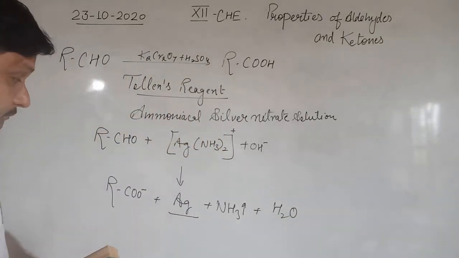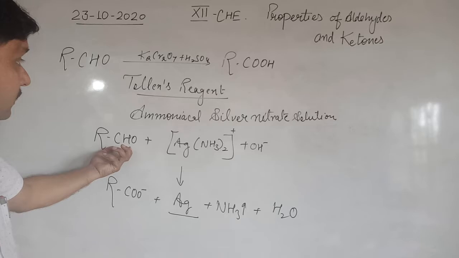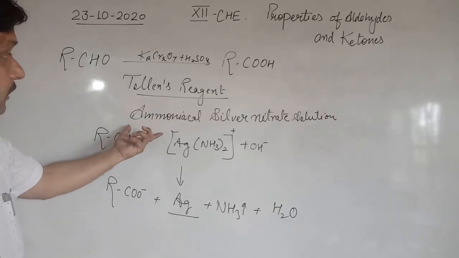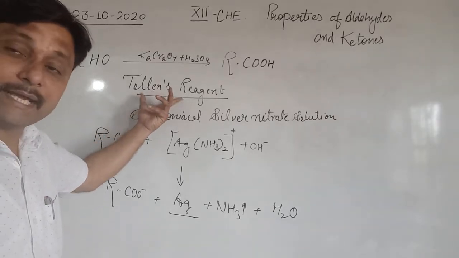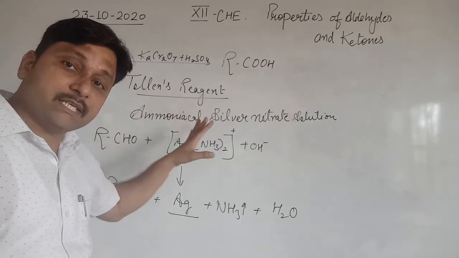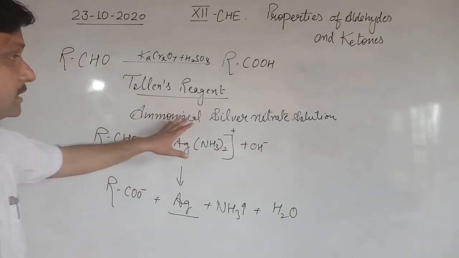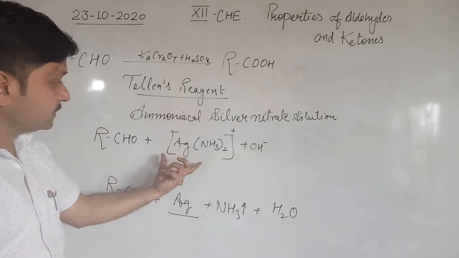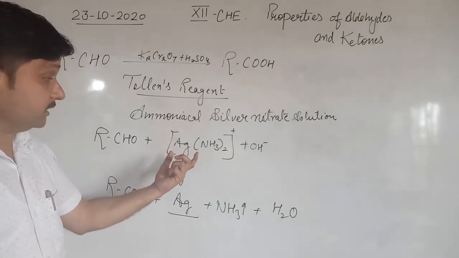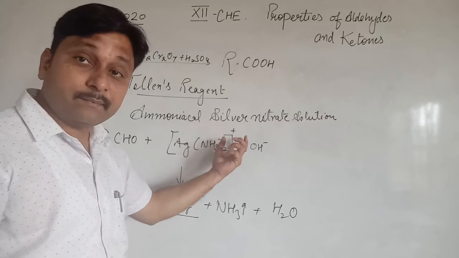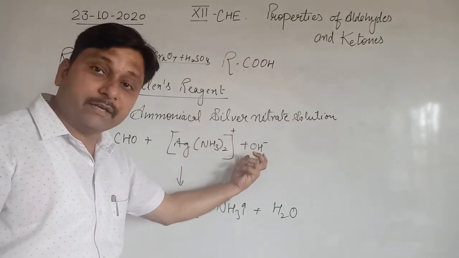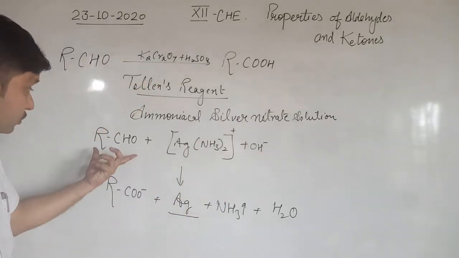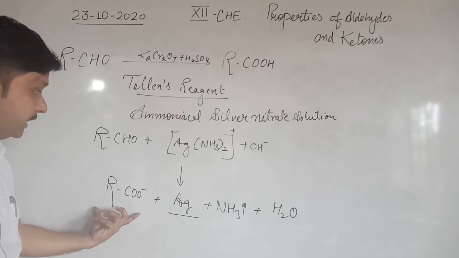So ultimately we can say aldehydes undergo oxidation in the presence of a mild oxidizing agent like Tollens reagent. Tollens reagent is ammoniacal silver nitrate solution, and this is the formula in complex form, [Ag(NH3)2]+, clear, and OH negative, that is a basic medium. So this aldehyde converts into the carboxylate ion.